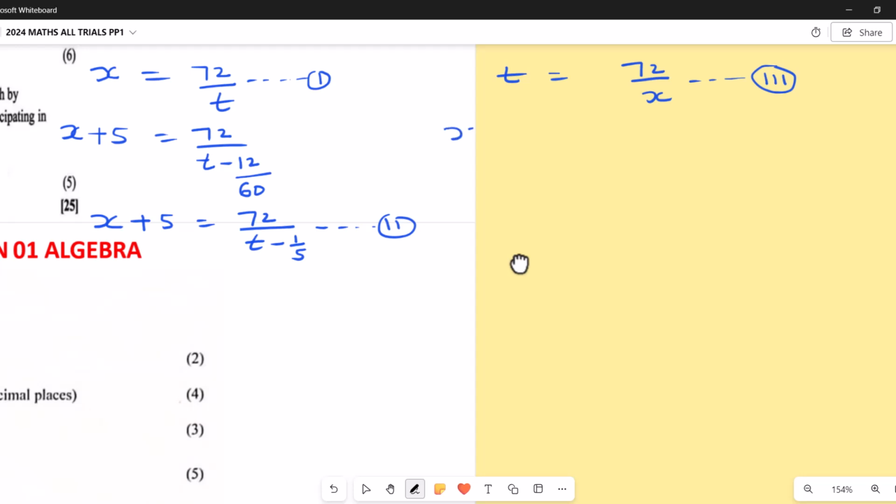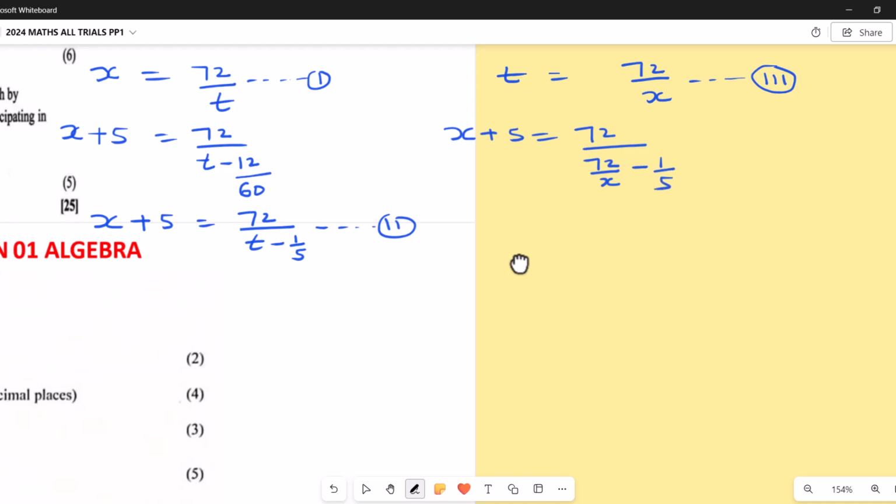I can say x plus 5 equals, now our t is 72 over x, so I'm going to say 72 divided by x, and then minus 1 over 5.